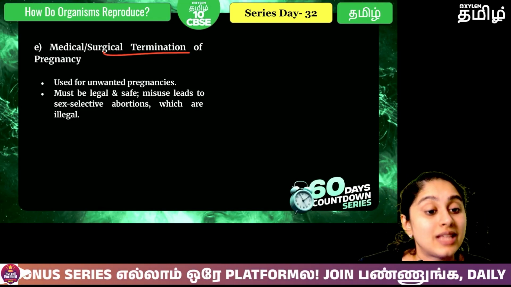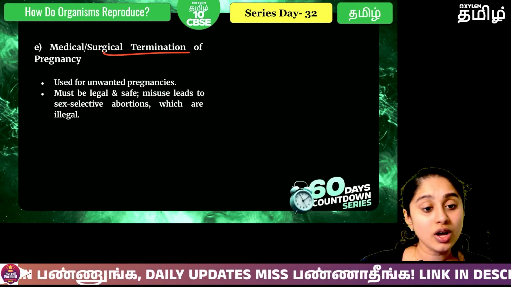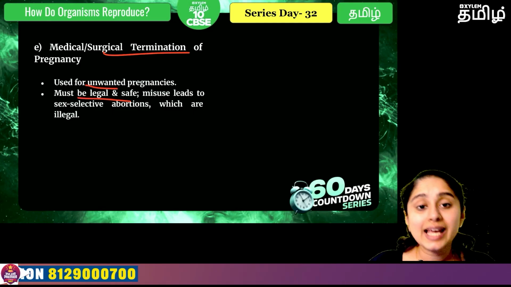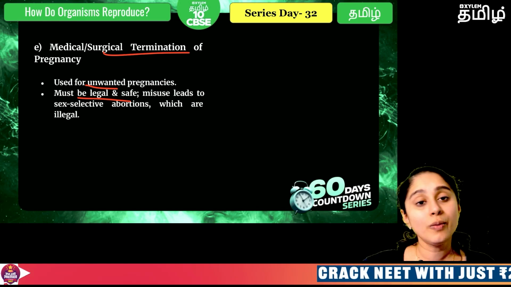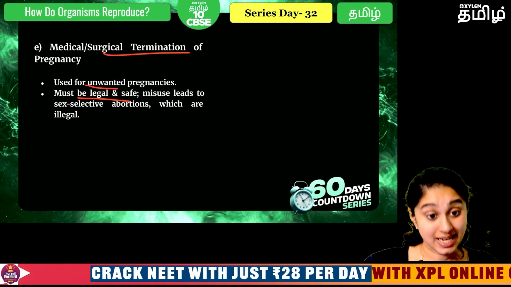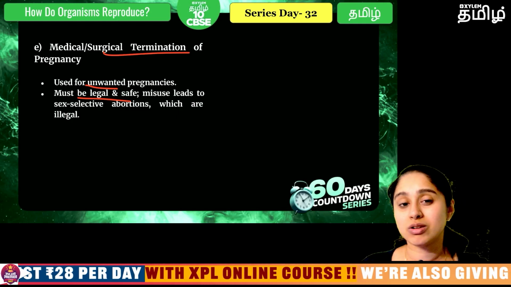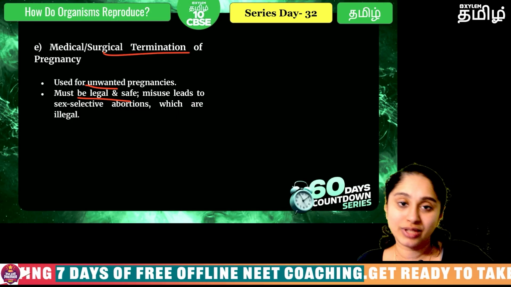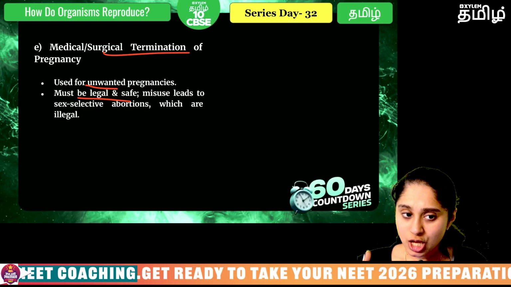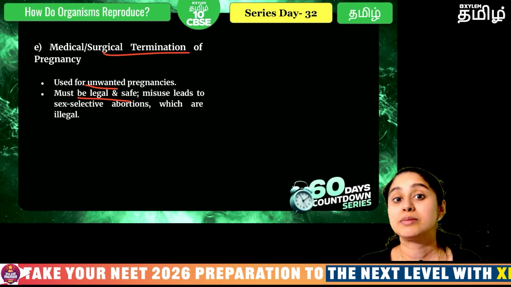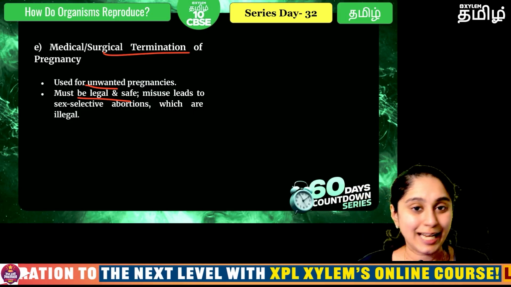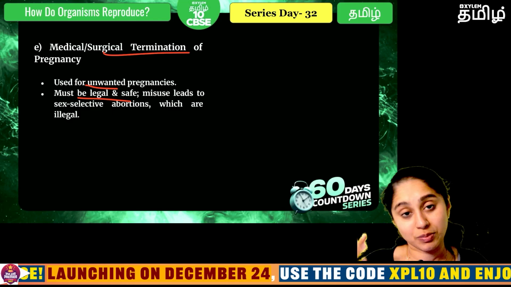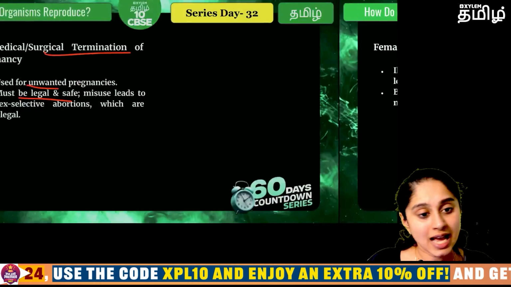Now apart from all of this, if somebody gets pregnant and they do not want to proceed with that pregnancy, then you can go for a surgical termination. So when you have an unwanted pregnancy, in the legal and safe way, you can also abort the child. But this can be easily misused because a lot of people find out that it's a girl and then they go and murder the child. All these kinds of things are still happening in many parts of India. So it's very important to understand that this medical termination is not something everybody can directly go and do. There are a lot of procedures, consents and permissions that have to be taken from the doctors and the teams before going for these procedures.